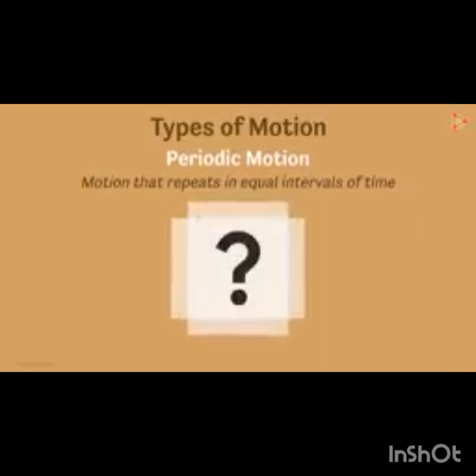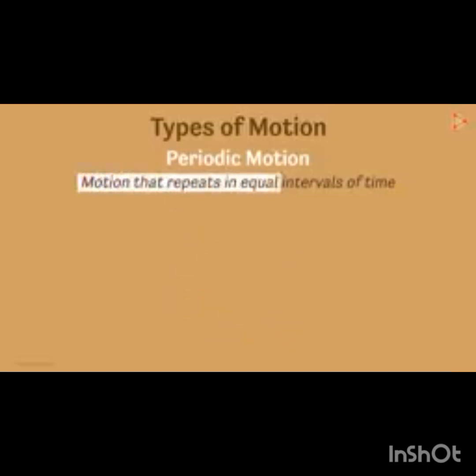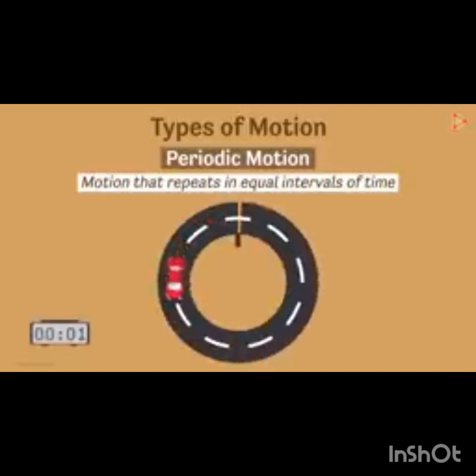The final type of motion is periodic motion, which repeats in equal intervals of time. Can you give an example? Now see here. In a particular interval of time, if the thing is repeating itself, that is what we call periodic motion. You can see here that in every 3 seconds, the car completes one round. That is what we call periodic motion.